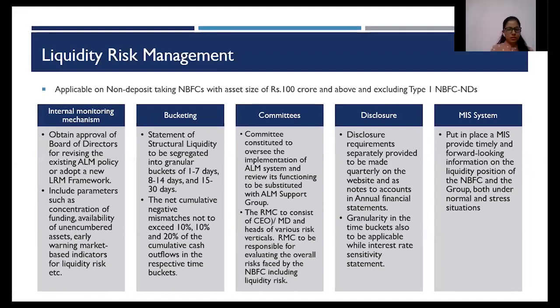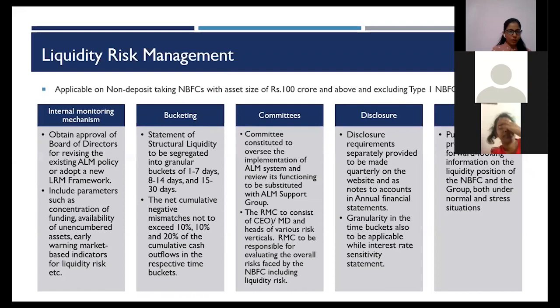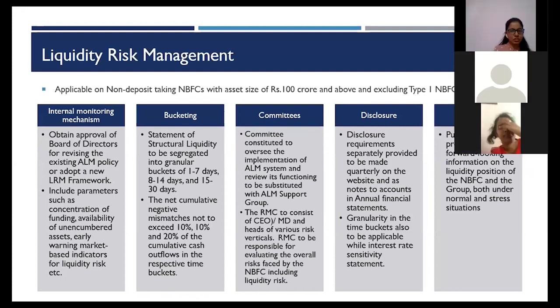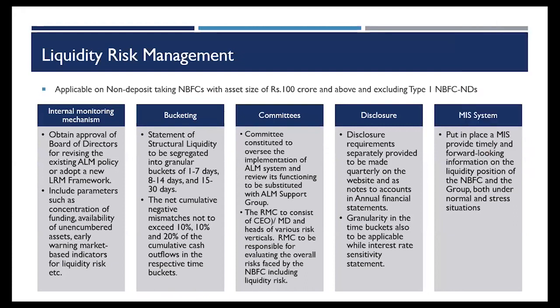Once this framework is in place, what is it that is required to be done? In the LRM I have to frame a policy, covering the parameters I'll be including: the concentration of funding, how the funding is to be ensured so it is not concentrated in just one source, and how I have to segregate it. The ALM mismatch also has to be ensured. It cannot be that I'm availing the funds for short term and I'm giving them out on long term. Because if I'm availing the funds on short term, I have a liability to pay in the short term, and if I lend to others for long term, then I'll not be able to repay them at the time when the short term liability comes up.